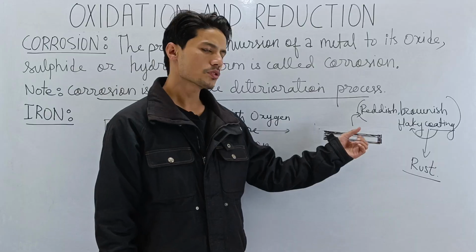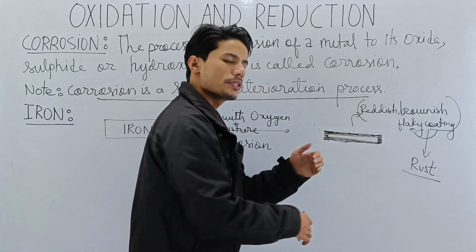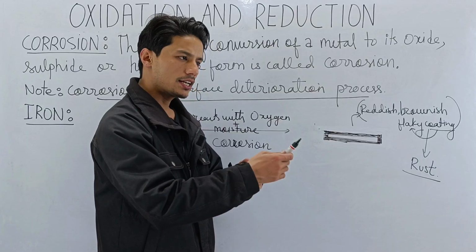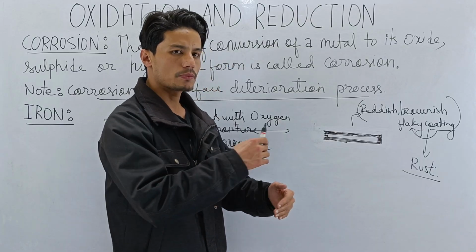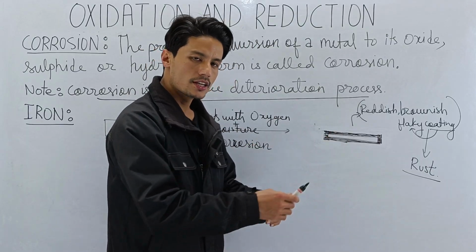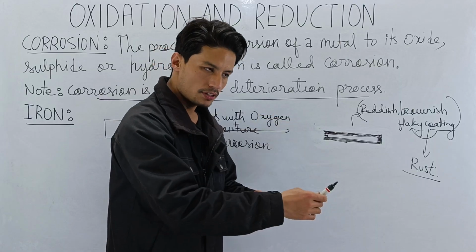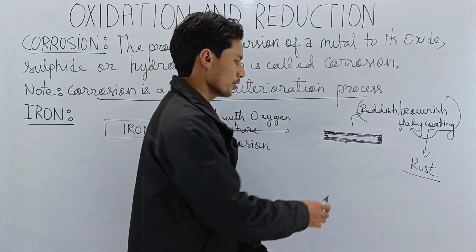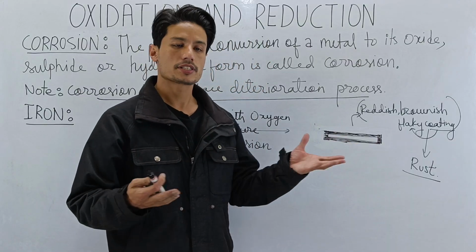So in due course of time, this cycle keeps repeating and repeating. This layer will peel off, and then a fresh layer will be exposed again, and then rusting will take place on the fresh layer again. It will peel off, then again the cycle keeps continuing, and finally eventually a time will come when the entire iron will disappear.